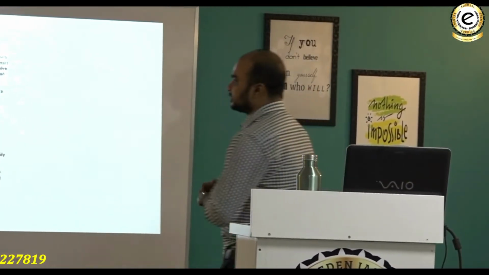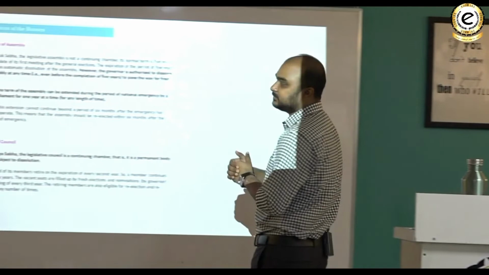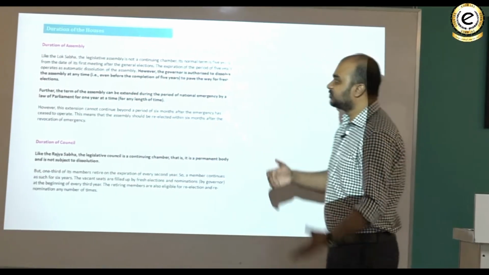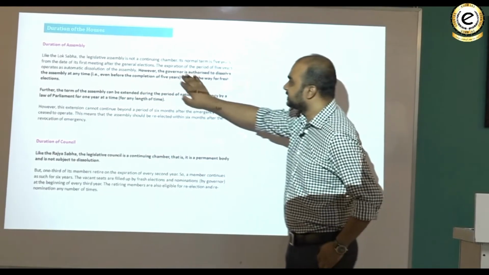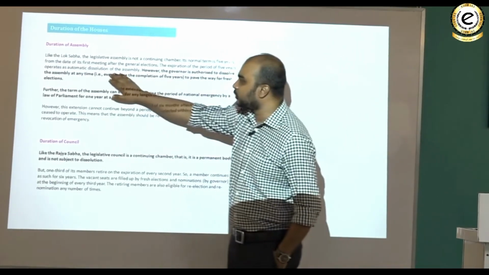Duration of the houses, duration of assembly. Like the Lok Sabha, the legislative assembly is not a continuing chamber, but its normal term is 5 years, but it can be dissolved earlier as well. The expiration of the period of 5 years operates as an automatic dissolution of the assembly.